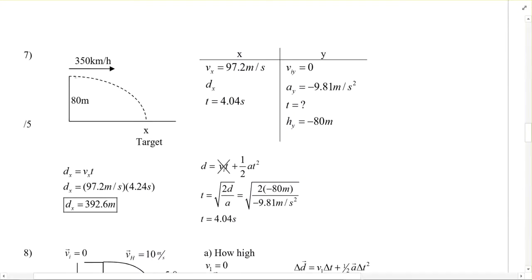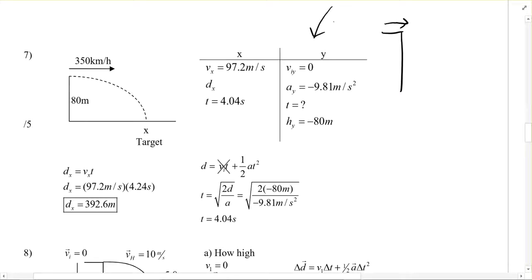Alright, so this is our situation. We got a plane that's flying above the ground and wants to know how far away should it release. So this question is really just the same as the ones that we've been doing where something just goes off the side of a cliff. It's going to be the exact same, right? So this thing's going to be going this way, and then you're going to let it go, but it's going to carry on in a parabola path.